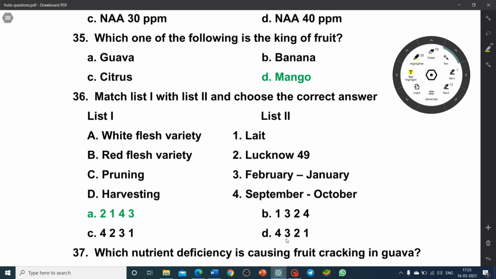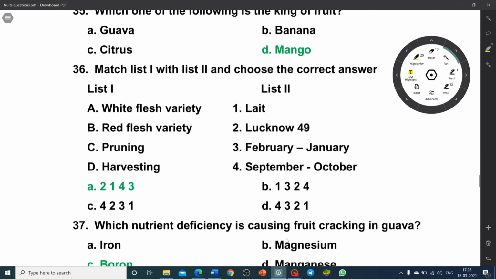36. Match the following. White flesh variety: Lucknow 49. Red flesh variety: Lalit. Pruning is done in September to October. Harvesting is done in January to February. These are the varieties and operations for guava fruit.